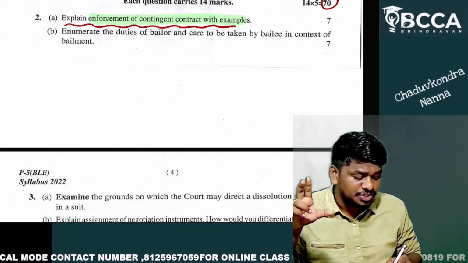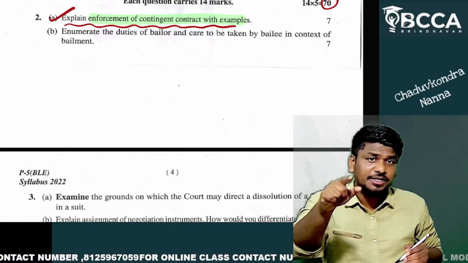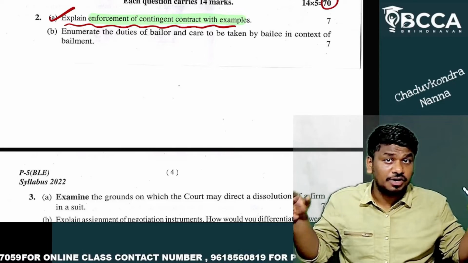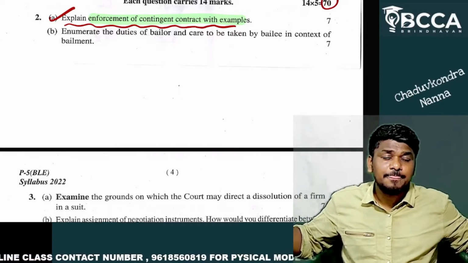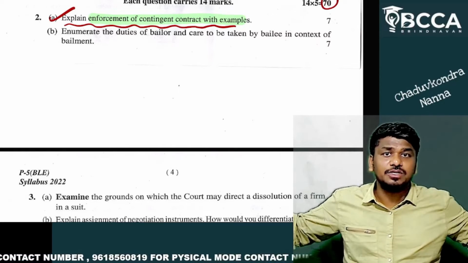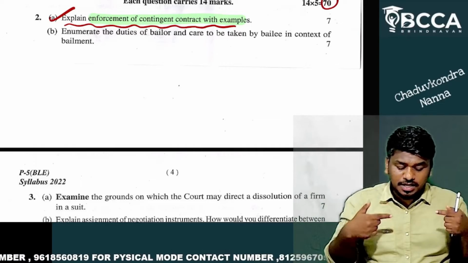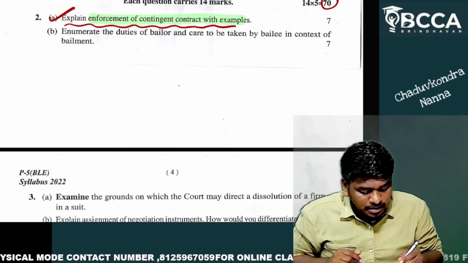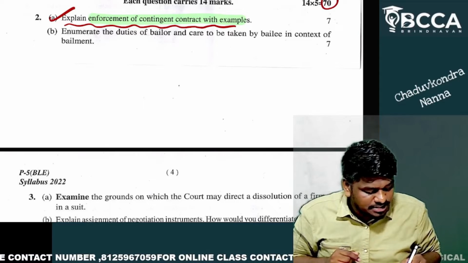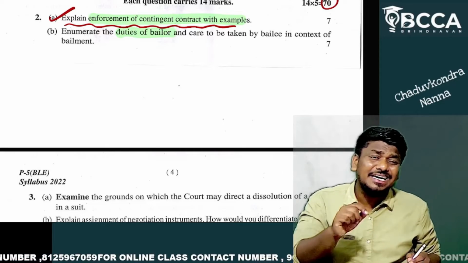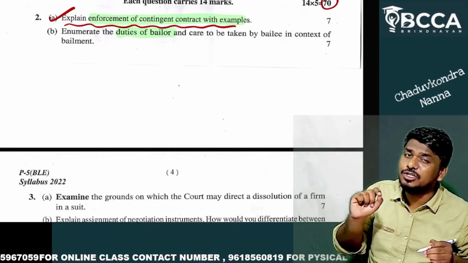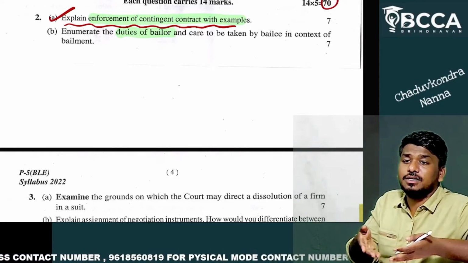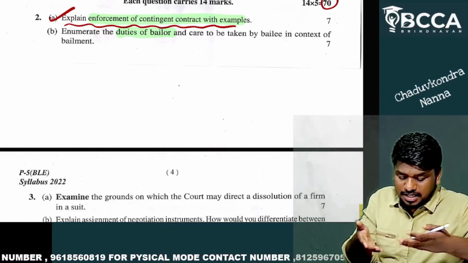Next, the second question, and in that second question, A point, you've noticed, right? Explain the enforcement of contingent contract with examples. It's damn easy, 7 points you can definitely write. Next, in that second question, there is a sub question B: enumerate the duties of a bailer. Did he only ask about the duties of a bailer? So many of my students have written that.